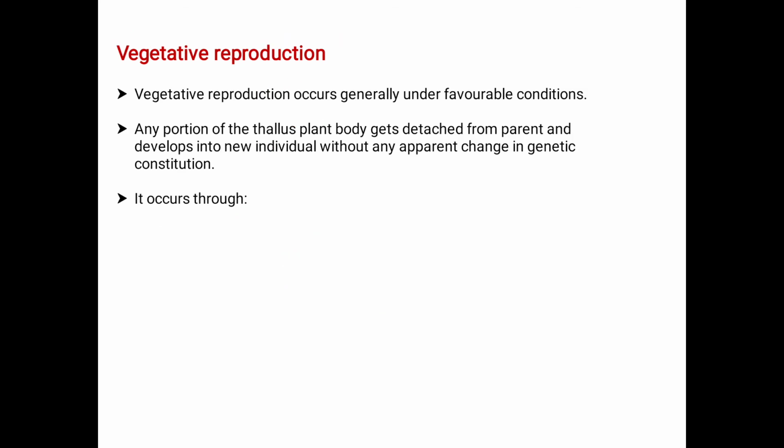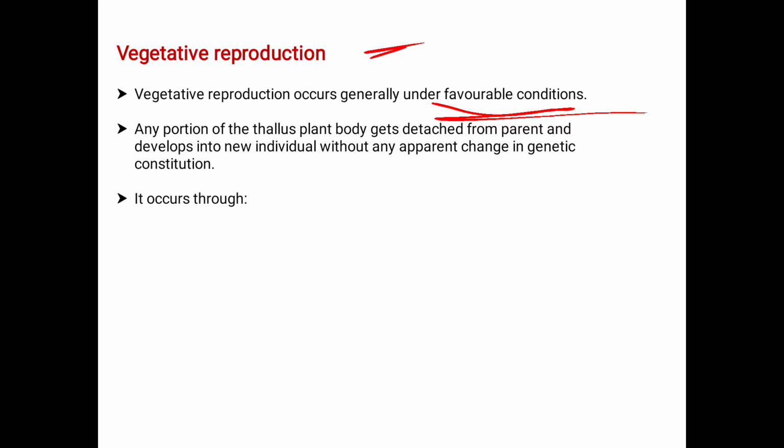What is this vegetative reproduction? Vegetative reproduction generally occurs under favorable conditions. When the conditions are favorable, they go for the vegetative reproduction.